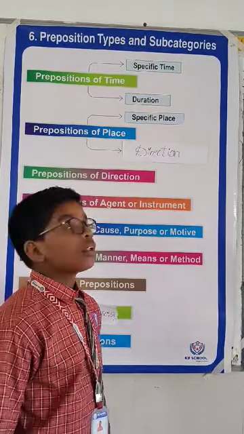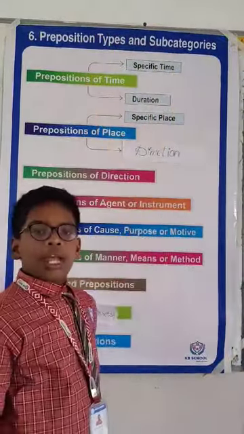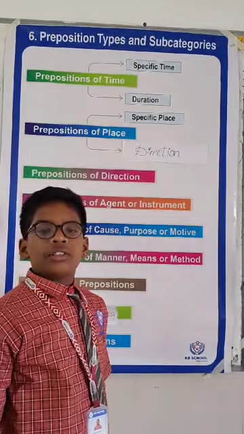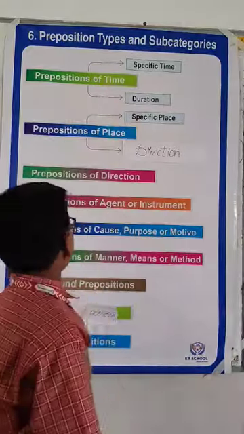Now I am presenting prepositions, types, and subcategories. Preposition. A preposition is a word that shows the relationship between a noun or pronoun. They are divided into 9 types.